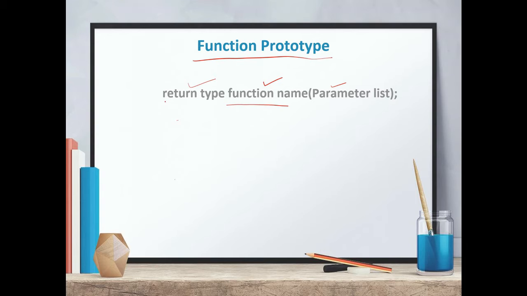So basically this is the syntax. The first is the return type. You have to mention if your function will return nothing. If it is not going to return anything, the return type will be void. Otherwise you have to mention the data type of the return value, like int, float, double, or char. Then the function name. It can be any name, but it must follow the rules of naming identifiers.